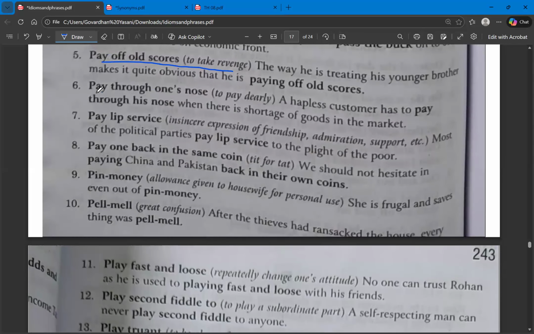Next, pay through one's nose. What does pay through one's nose mean? To pay dearly, meaning you're paying a heavy amount. A hapless customer has to pay through his nose when there is shortage of goods in the market. So pay through one's nose means to pay dearly.